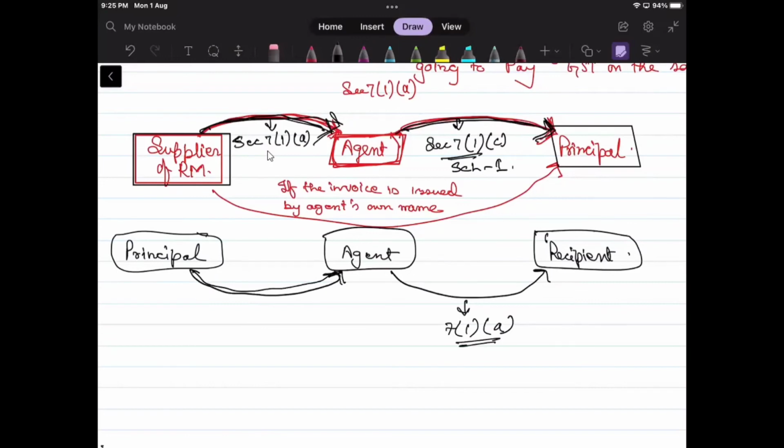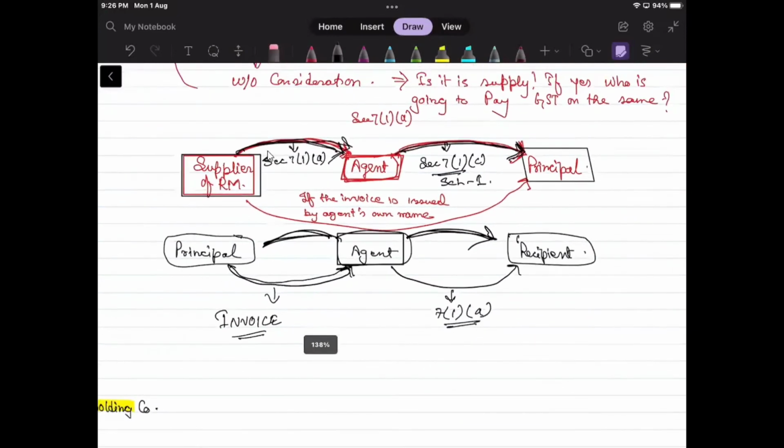Then again, we have to see the invoice criteria. If not, then think from the point of view of the agent. He is supplying services to the principal as well as supplying services to the recipient. So his services will be charged as a supply of service. And replace agent with a DCA, the same goes. You guys got it? I can move ahead.